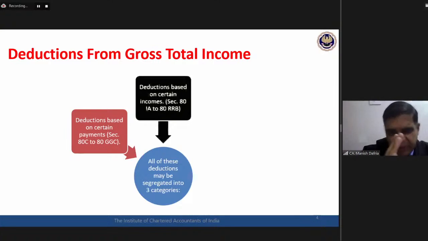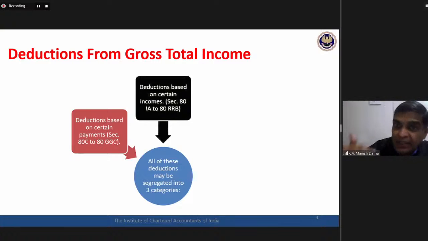Say, for example, we will be discussing it in detail, there is section 80TTA, interest on savings bank account, deduction available up to rupees 10,000. Now for this 80TTA deduction, what is required? That my gross total income, which I have already calculated, should include this kind of income, that is, interest on savings bank account. If my income includes that particular item, then automatically I become entitled to that 80TTA deduction.